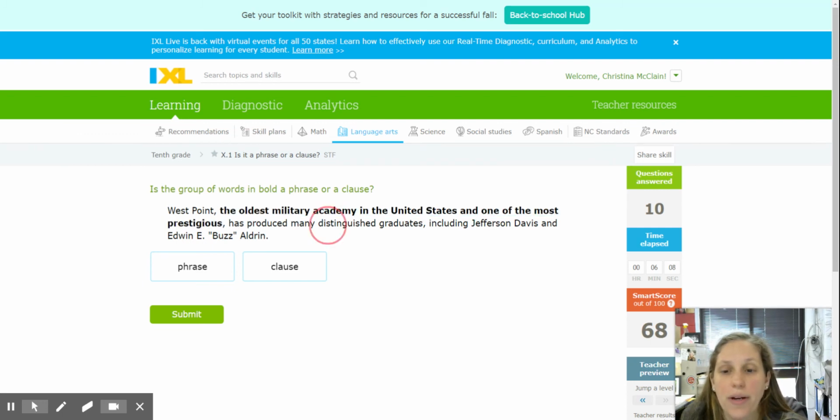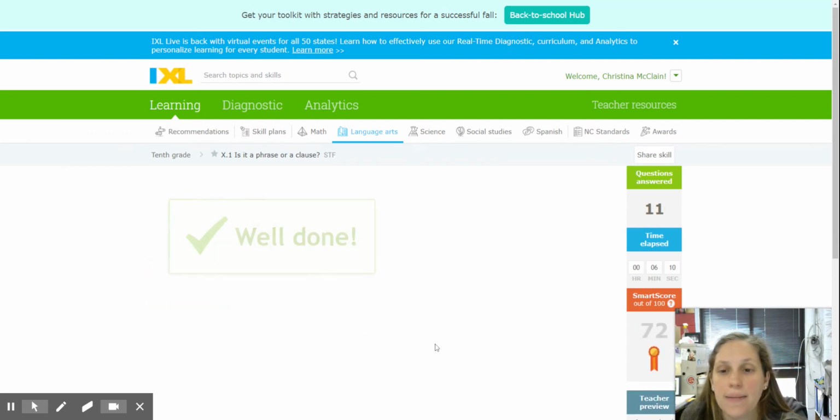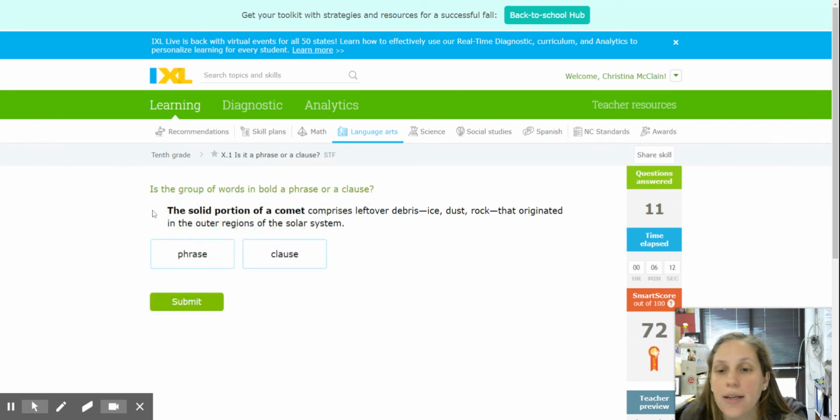It's telling me more about West Point. So this is a phrase. The solid portion of a comet comprises leftover debris, ice, dust, rock that originated in the outer regions of the solar system. So we've got the solid portion of a comet, which is my subject. I don't have a predicate, right? It's over here, originated, that originated is my verb. So this is just a phrase.